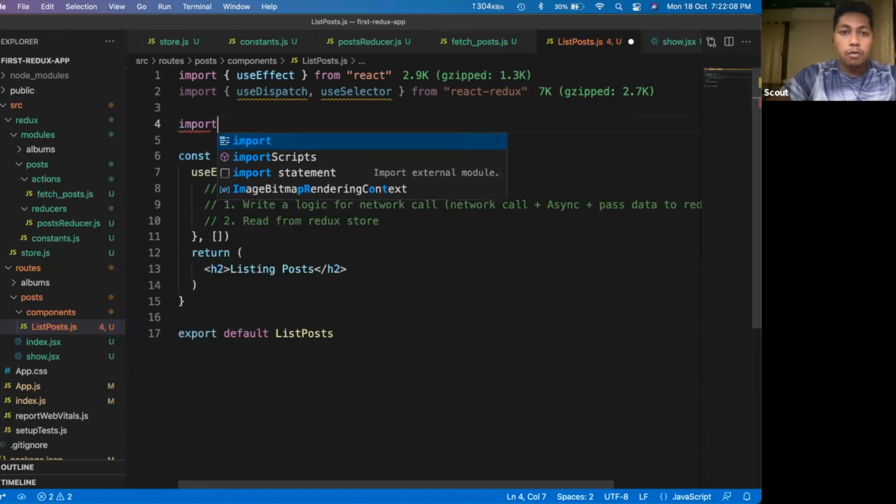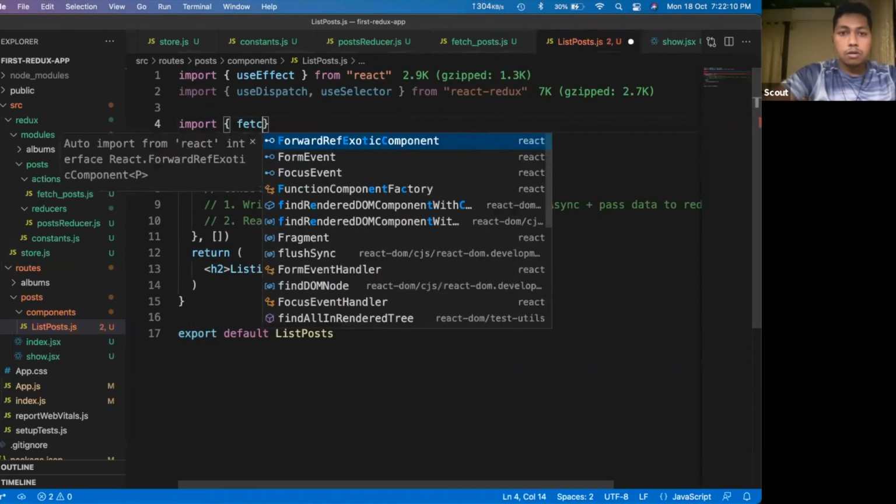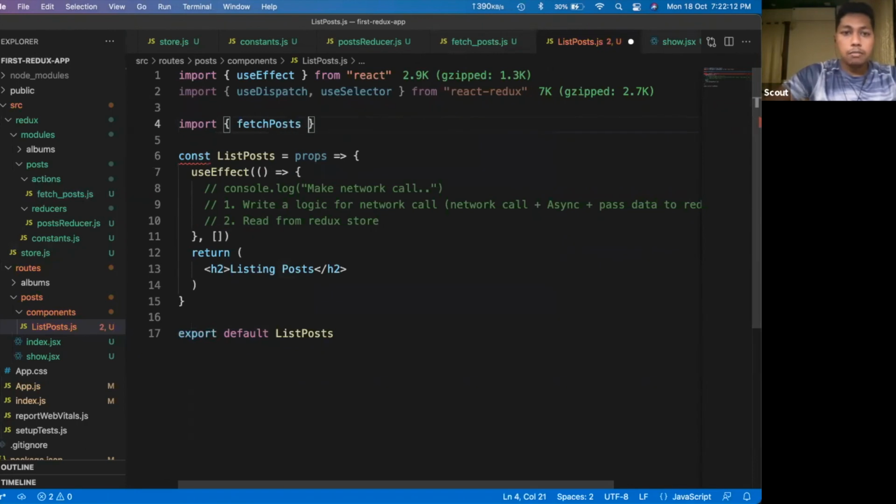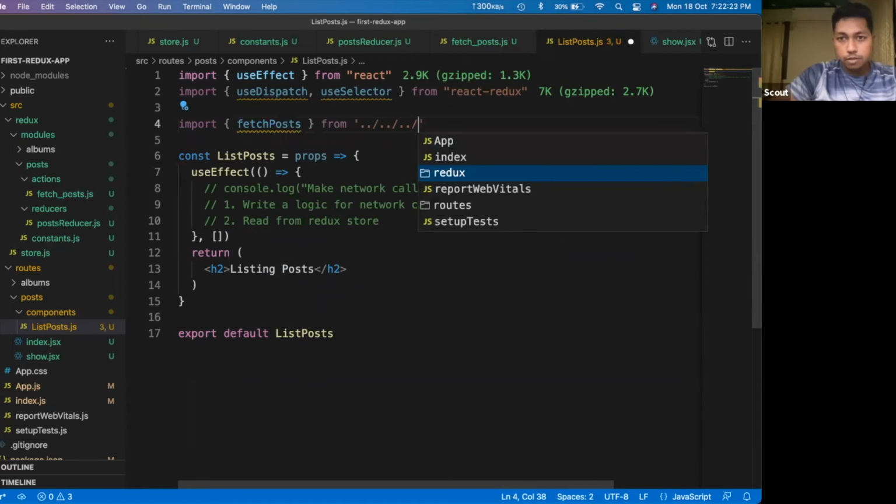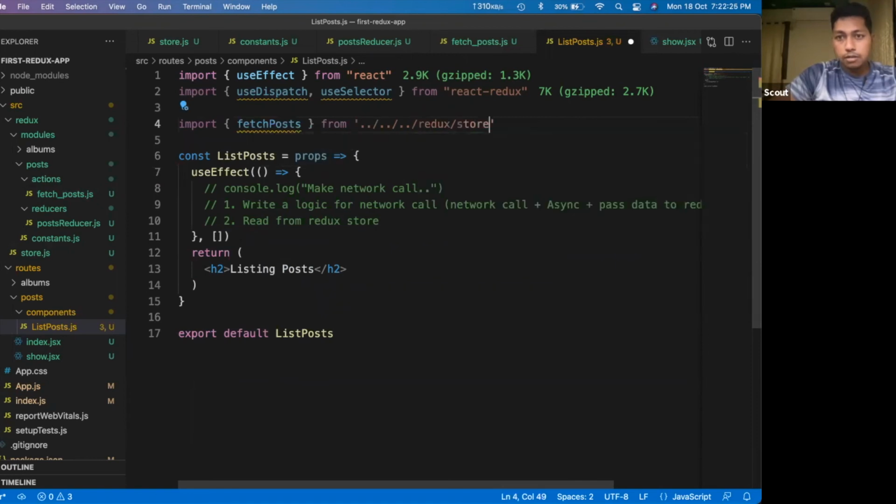So import fetch posts from slash Redux modules, posts, actions, fetch post. Yes, I got it.